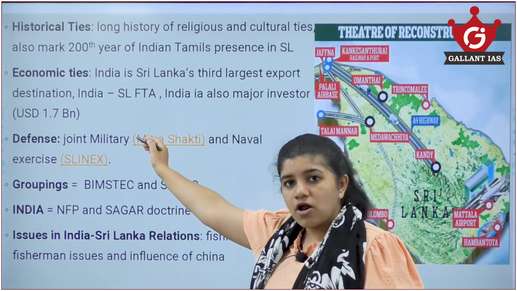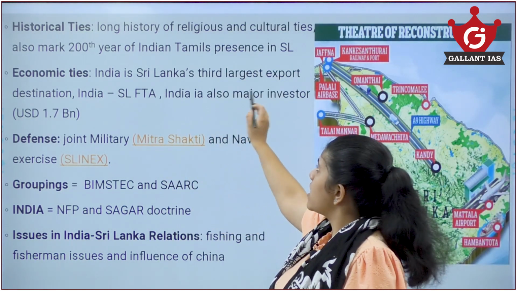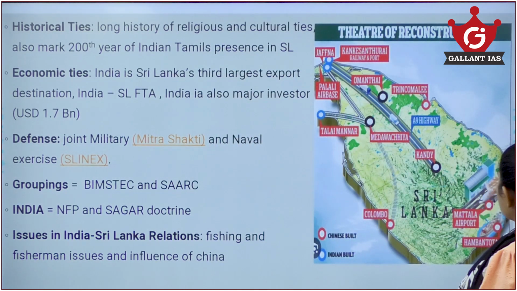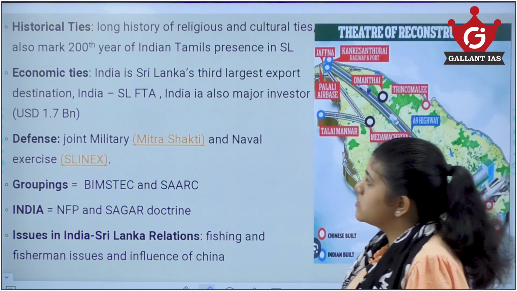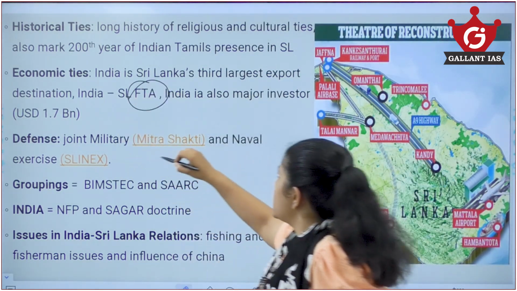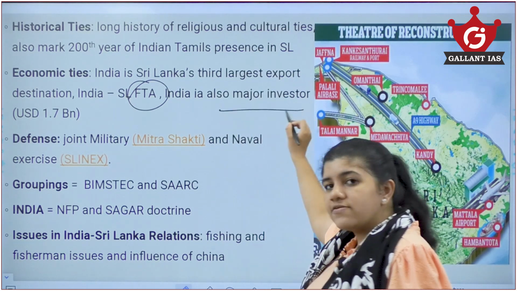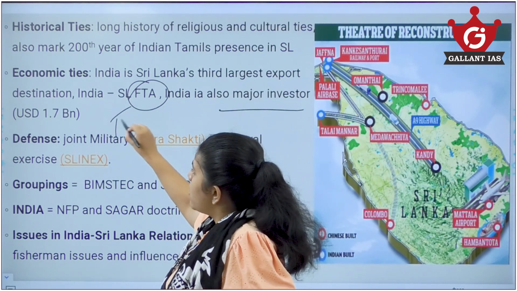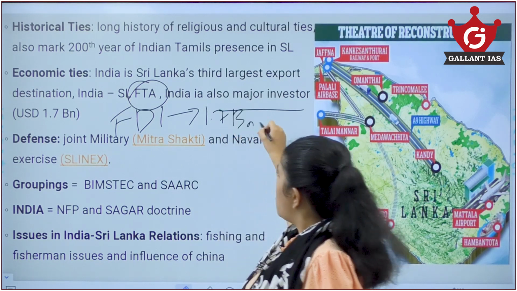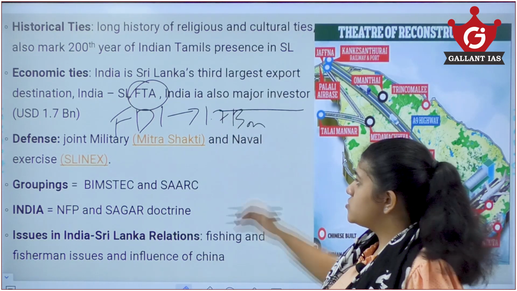There are also many economic ties with India. India is Sri Lanka's third largest exporter and destination. Sri Lanka has a free trade agreement, and India is a major investor, with FDI of about 1.7 billion invested in Sri Lanka.